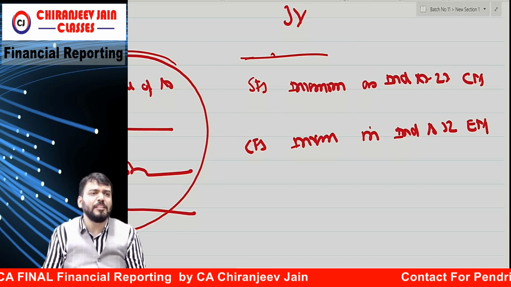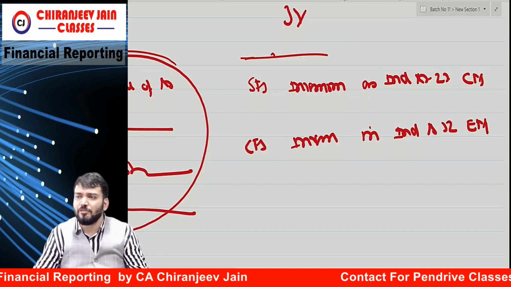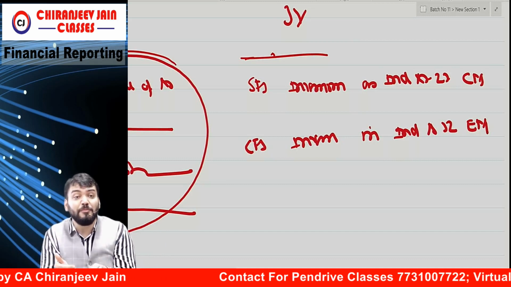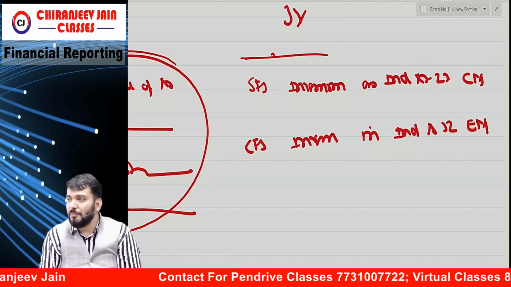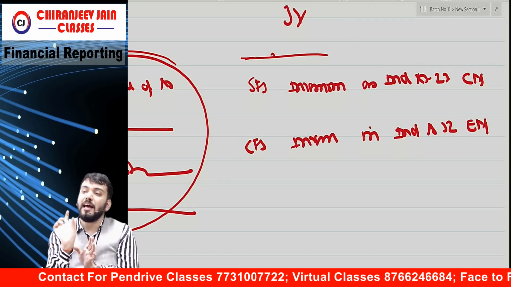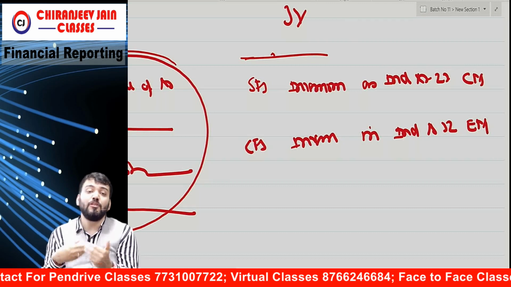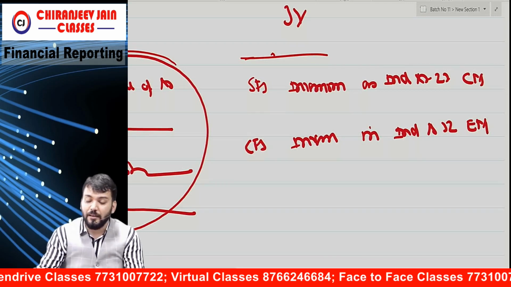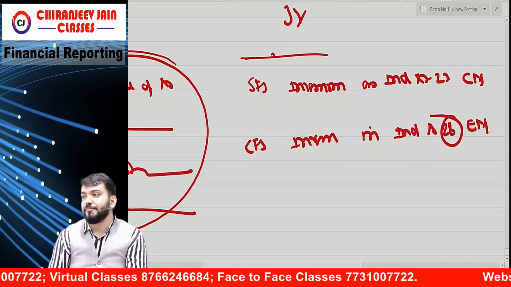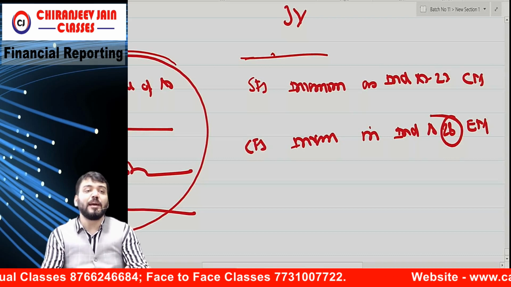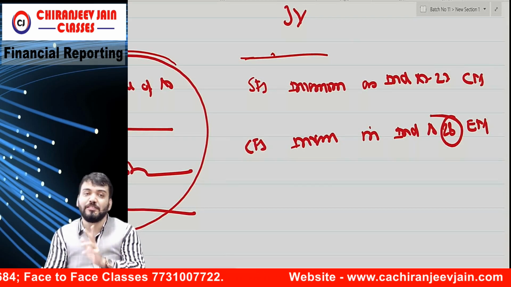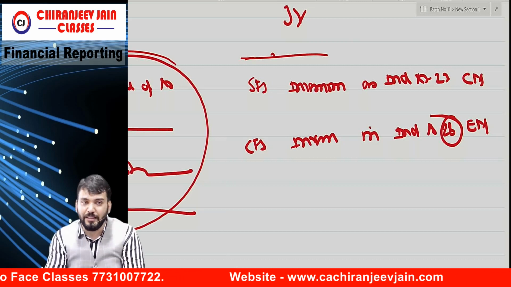Are we getting it? Because we do not have any specific right, we do not control it. So can we incorporate? We cannot incorporate. We will incorporate only when we control it. Are you able to understand? So no consolidation will be done. Investment will come, but as per the equity method. I only need to explain what the equity method is. But as per which Ind AS? As per Ind AS 28. And an associate is also accounted for as per Ind AS 28. So the joint venture and associate rules are the same, as per Ind AS 28.